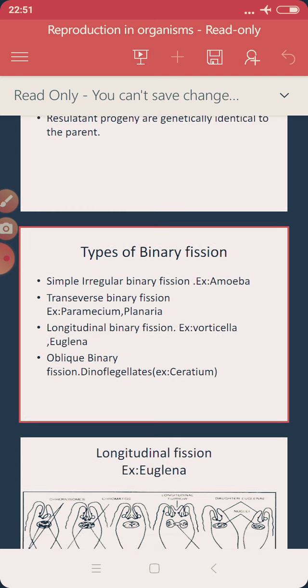Please download it, and if possible, take a printout and go through what I have taught so far, and try to remember the figures with the types and their examples. Thank you. So today we have up to here. Next we'll start with multiple fission.